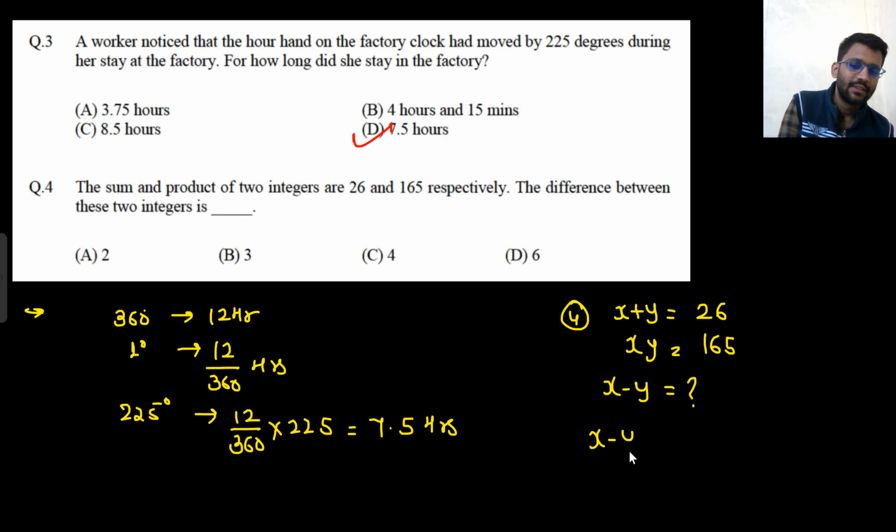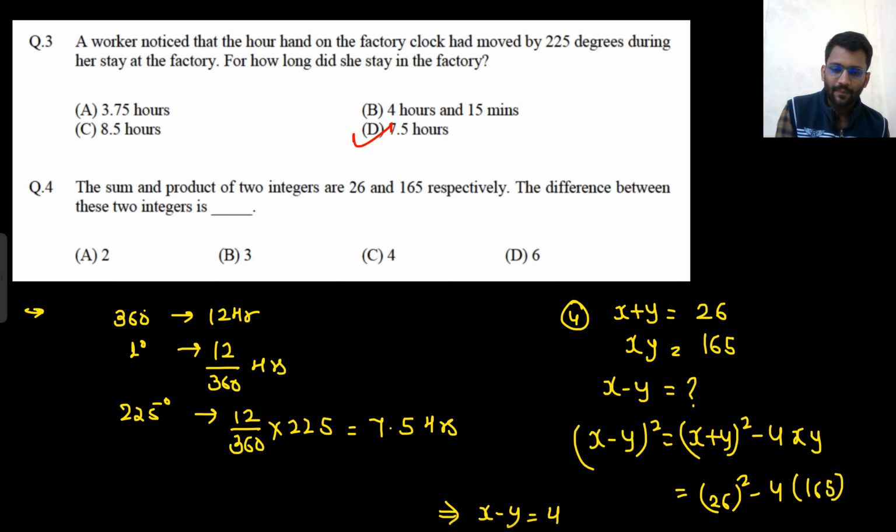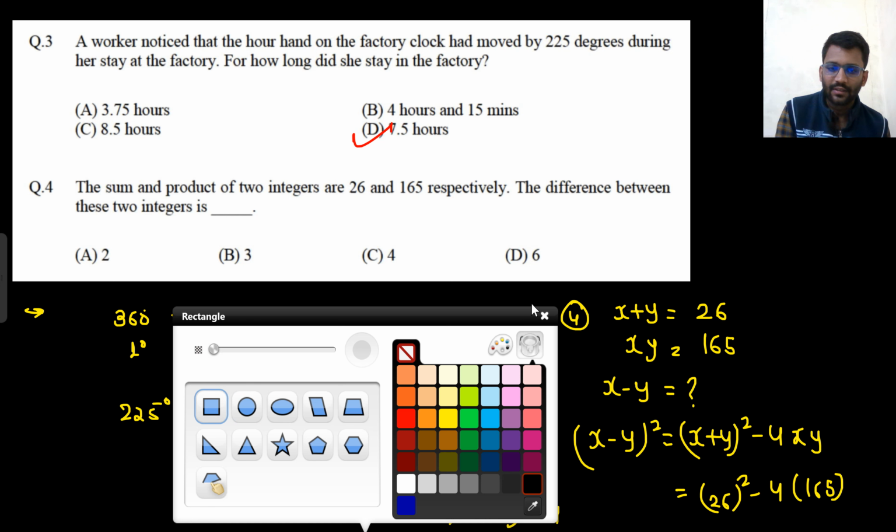It's a standard problem. (x minus y) whole square is equal to (x plus y) whole square minus 4xy, right? Just try expanding it. What will it become? x square plus y square plus 2xy minus 4xy, that becomes x square plus y square minus 2xy, which equals (x minus y) whole square. So (x plus y) whole square, 26 square, minus 4 into 165. From here the value of x minus y would come. As far as I remember, it was 4. I will check it once again.